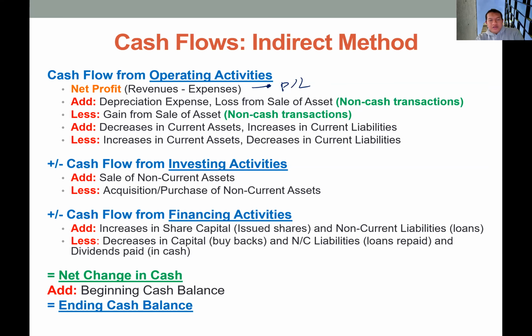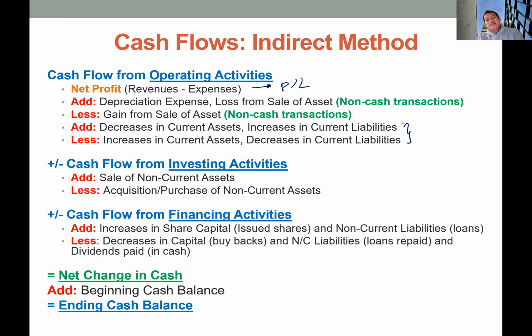And lastly, we identify what happened with the current assets and current liabilities. Hopefully you still remember the relationship between current assets and current liabilities with the cash. If we have a decrease in current assets, we assume that the company is selling the current assets for cash. So a decrease in current assets means an addition in the operating cash flow.